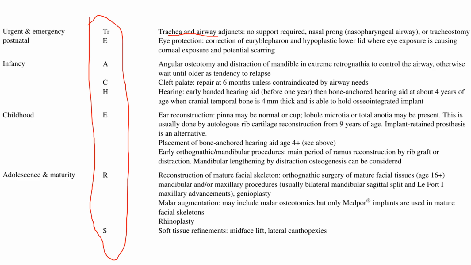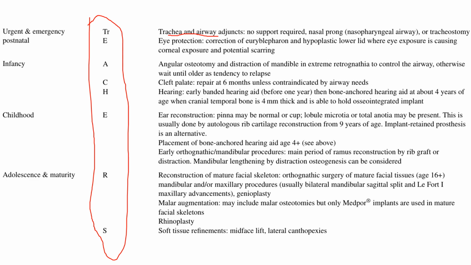early banded hearing aids. This usually starts at 1 year of age, because the kid's speech develops only if they can listen. So at 1 year of age, you give banded hearing aids. At 4 years of age, when the cranial temporal bone reaches at least 4 mm thick, you go for osteointegrated implants.